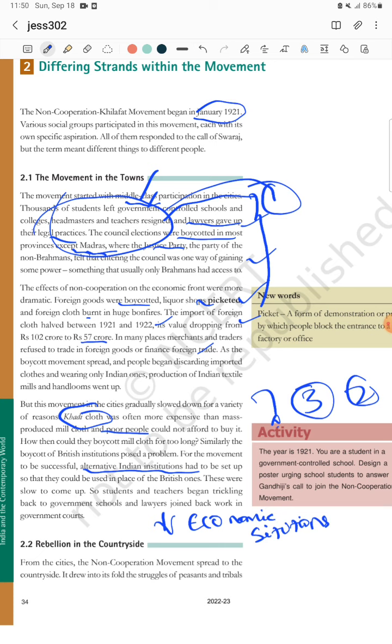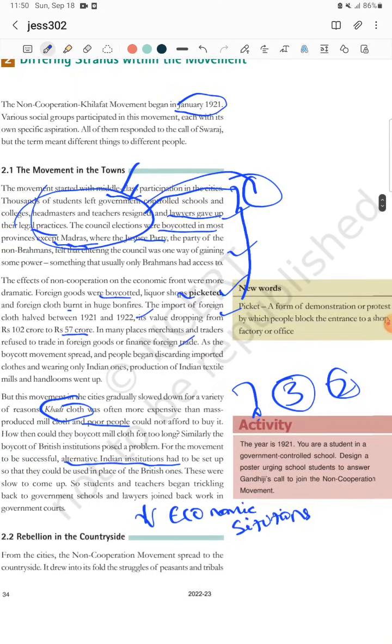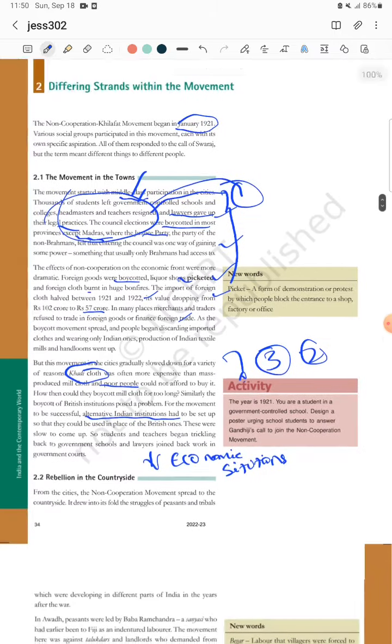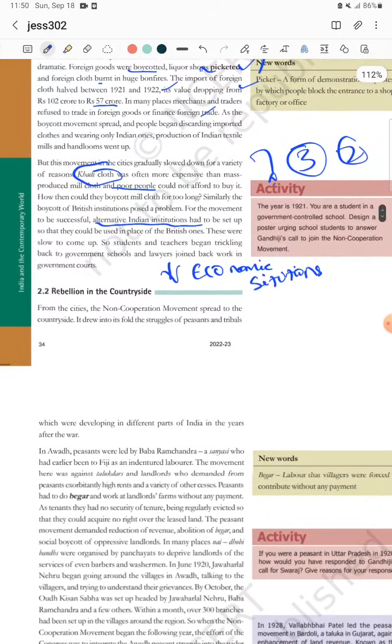And the non-cooperation movement became a failure in the town. Hope it's clear. Here a new word is there. They told that they now picketed the foreign liquor shop. Picketed means it's a form of protest, where people block the entrance of the shop, or they close or lock it.